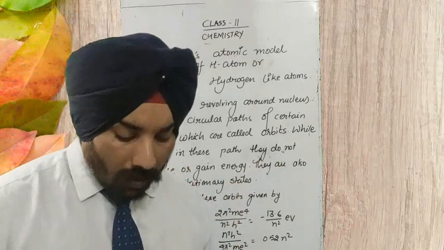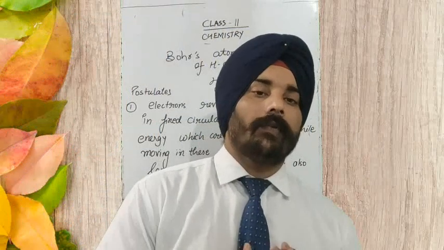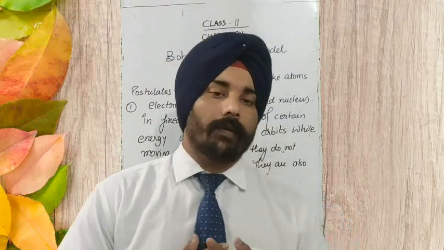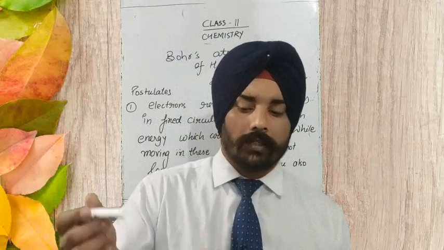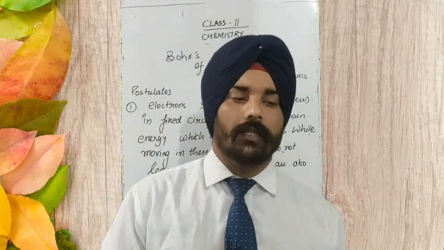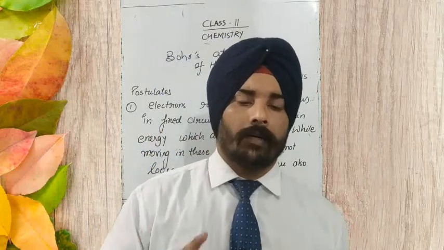Let me tell you, recall your memory from when we were studying the Rutherford atomic model. There I told you Rutherford explained that electrons are revolving around the nucleus in a circular orbit, and he did not give any idea about the energy.